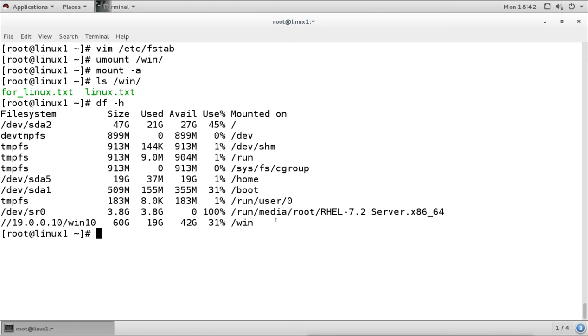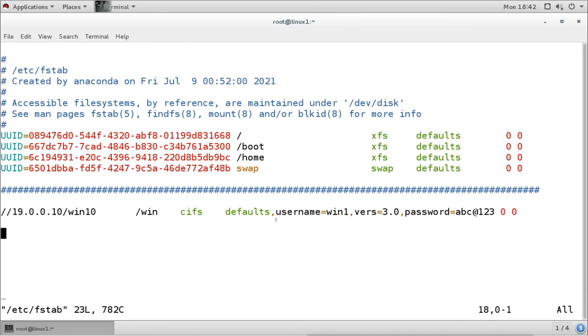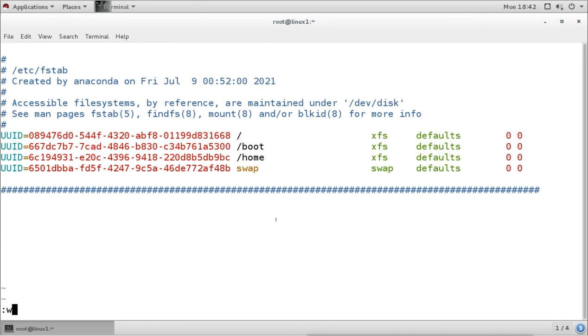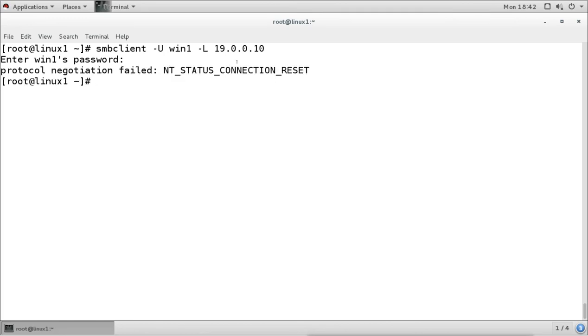Then one more thing we can do: if you don't want to mount it permanently, you don't want to mount it every time, you will not make any entry in the fstab file. You can access it temporarily by using the smbclient command. With smbclient, you give the username here like this, and first you want to check, so you mention it like this, and it will show you. Now again it is saying negotiation failed because of the protocol version. So with this command also you have to mention the protocol version 3, otherwise it is not going to work.